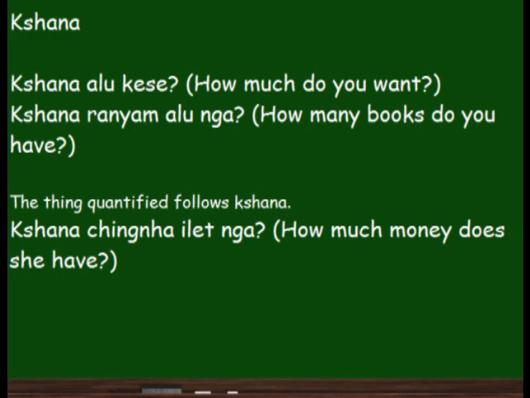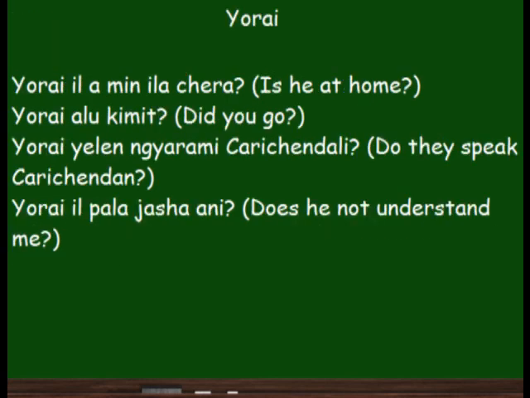Notice we've added the m to the word ranya, and that makes it a plural, ranyam. But I'll teach you more about how to make plurals in the next lesson. Now notice that the thing quantified follows kshana. So we're wanting to know how many books, so books follows kshana. So even though to say you have books is alu nga ranyam, we're going to say kshana ranyam alu nga. Kshana chingha ilet nga, how much money does she have?